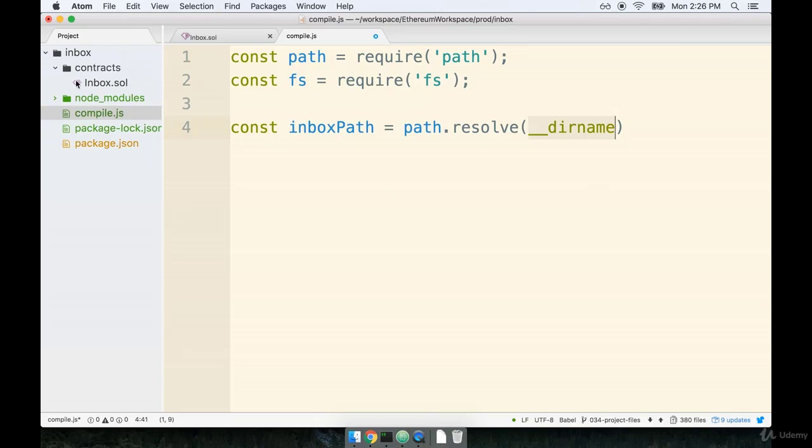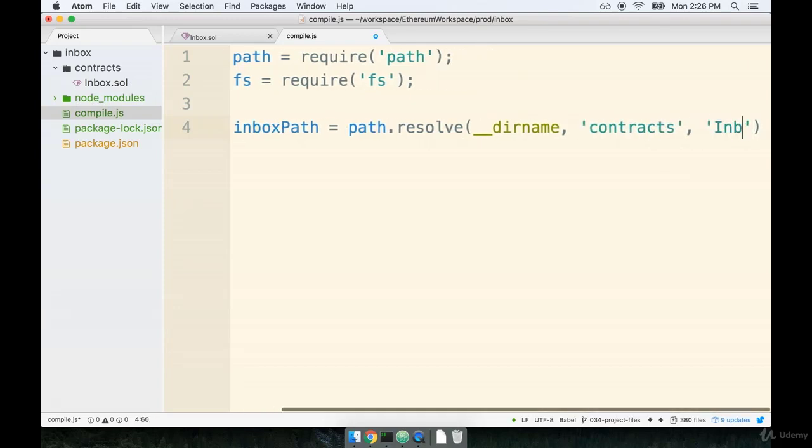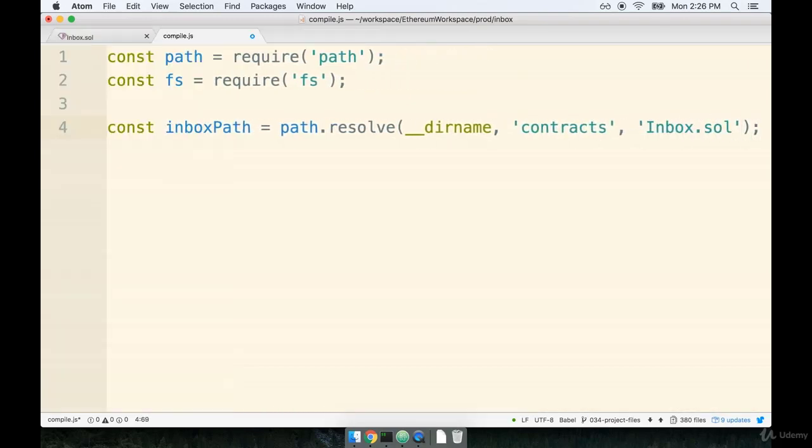So that will take you from your root directory or your home directory on your computer all the way to the inbox folder. Then the two separate second arguments that we're going to pass in here are going to be the contracts folder and the inbox.sol file. So we'll say contracts and inbox.sol.